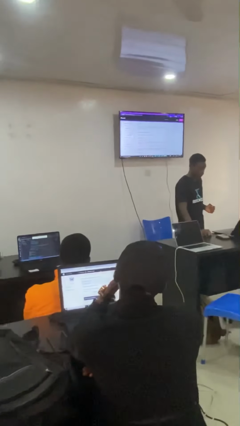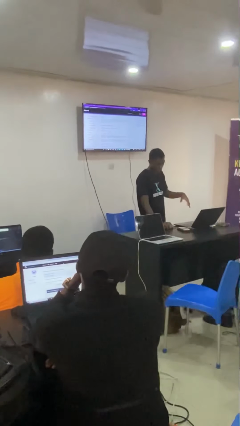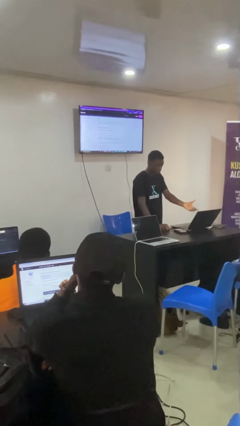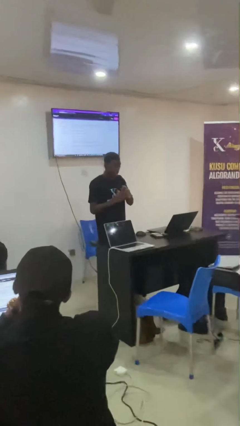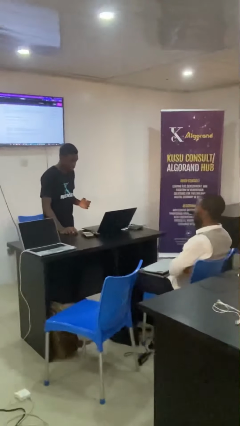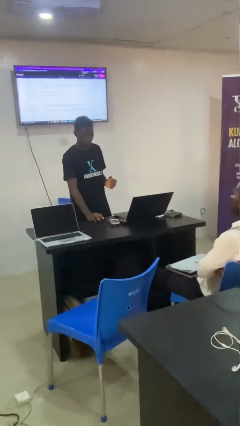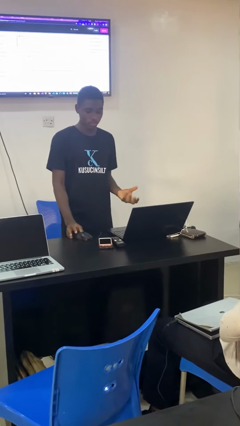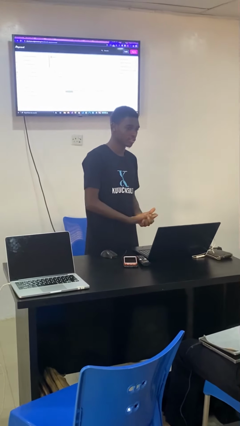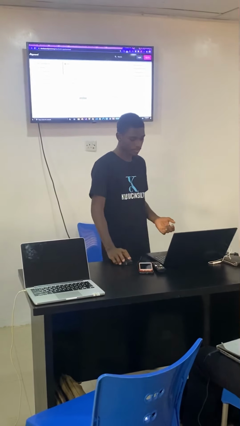So you can see them with their various programming languages. We are doing Python. All you need to do is install the Algorand package for Python. Then you import it from the SDK and do this whole importation. You pass in your parameters, your Algo address, your Algo token, and then you make an instance of it right here as it was done, and then you can proceed with transactions.